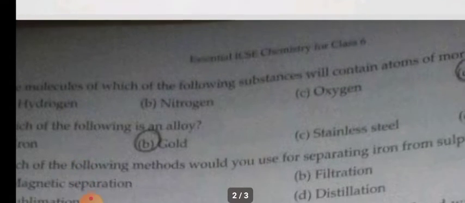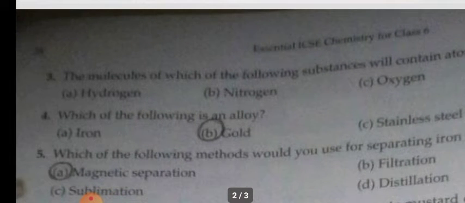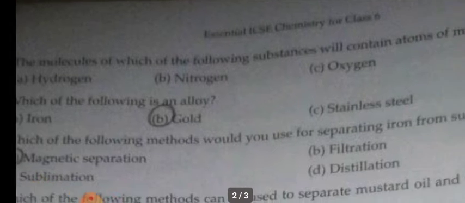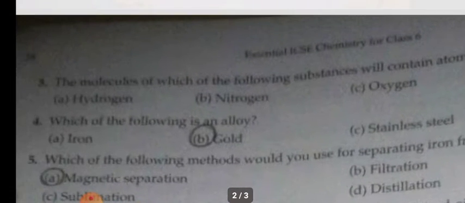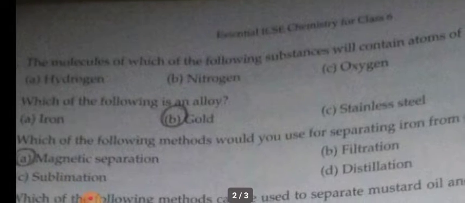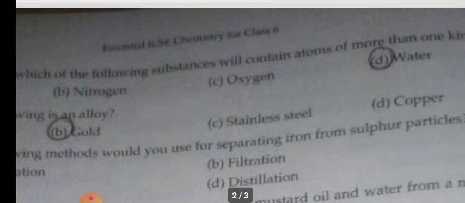Now, third question. The molecules of which of the following substances will contain atoms of more than one kind? So, the options are hydrogen, nitrogen, oxygen and water. In our first three cases, only hydrogen atoms will be present in hydrogen, nitrogen atoms will be present in nitrogen, oxygen atoms will be present in oxygen. But water, as we have discussed earlier, is made up of hydrogen and oxygen. So the answer, what is asked? More than one kind of atoms, no? So water is the answer.